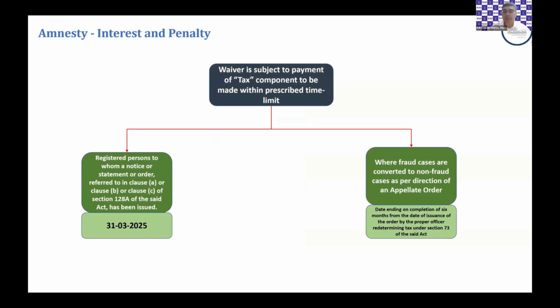Two important dates which we have been speaking about, where cases are covered in clauses A, B, and C: the entire tax as per the notice or the order should be paid on or before 31st of March 2025, after which the application for waiver shall be made. And where there is a redetermination of a fraud case as a non-fraud case, the payment has to be done within 6 months from the date of the requantification order.